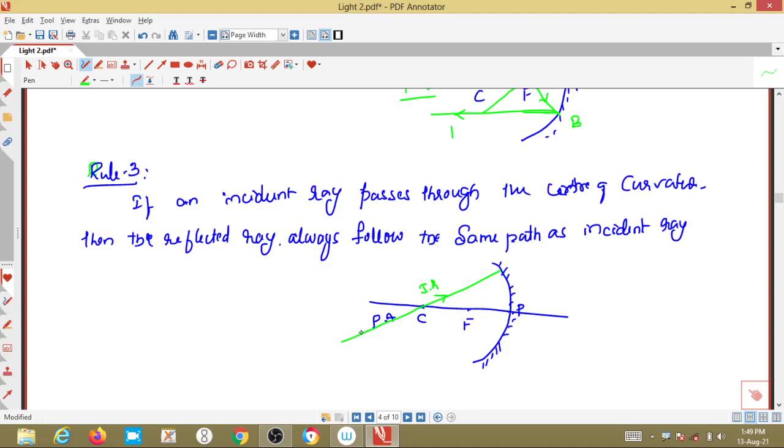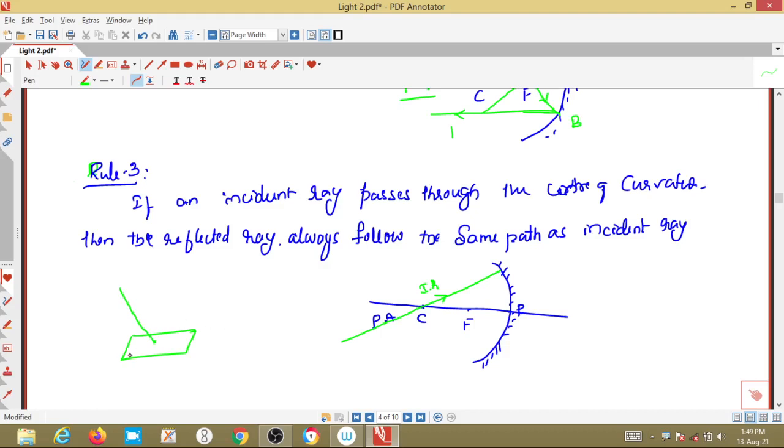Whatever ray passes through the center point has to get reflected back. How will it get reflected back? Take a plane mirror surface: suppose an incident ray falls on this particular point. How will it get reflected back?